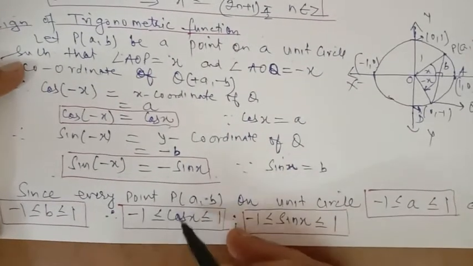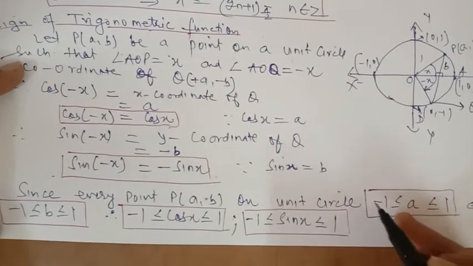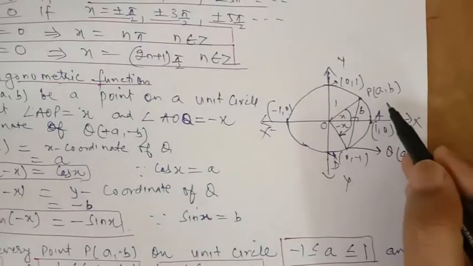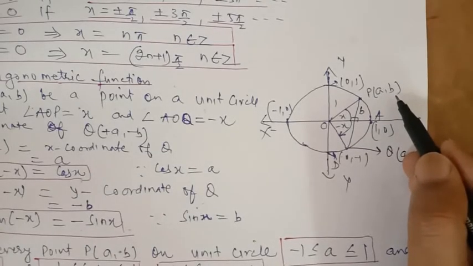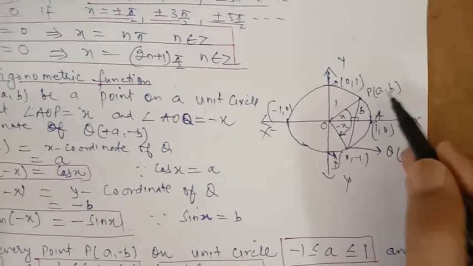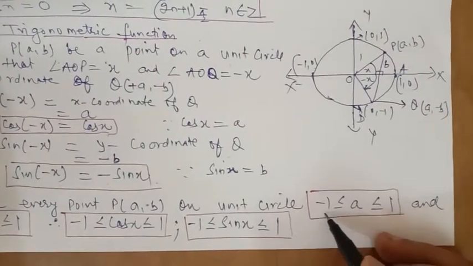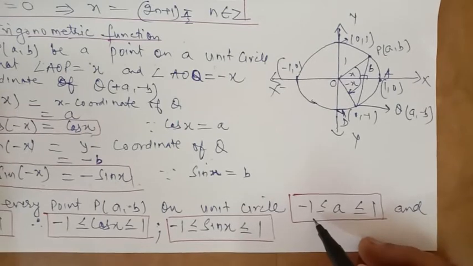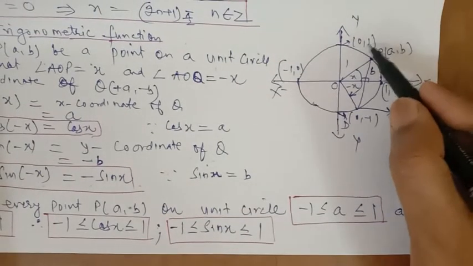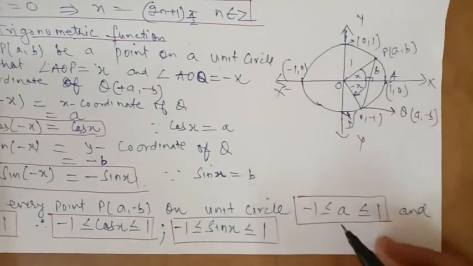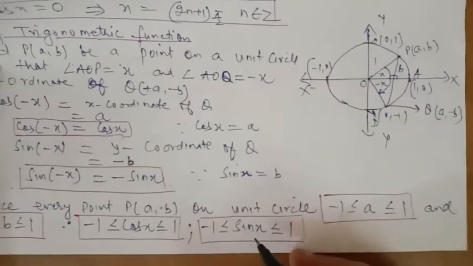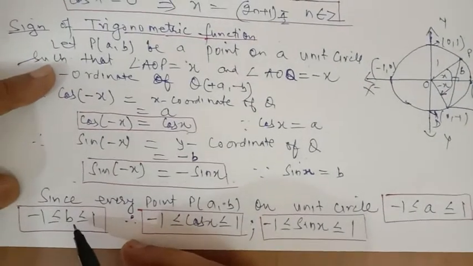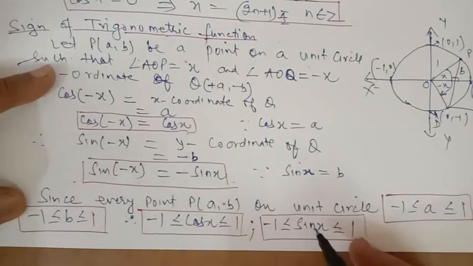So what is the value of B? As we have done earlier, B is equal to sine x and A is equal to cos x. So because A is greater than or equal to minus 1 and less than or equal to 1, we can say that the value of cos x is maximum 1 and minimum minus 1. Similarly, the value of B is also maximum 1 and minimum minus 1. We know B is equal to sine x, so the value of sine x is also maximum 1 and minimum minus 1.